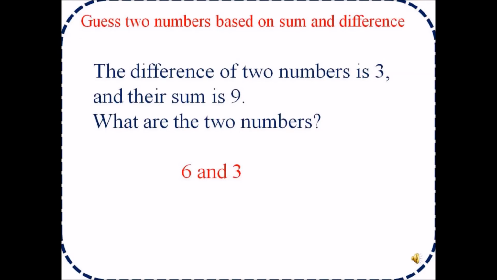Guess two numbers based on sum and difference. The difference of two numbers is 3 and their sum is 9. What are the two numbers? To find this out, we know the sum is 9 and one number is 3. So if you subtract 3 from 9, the number is 6. So the answer will be 6 and 3.